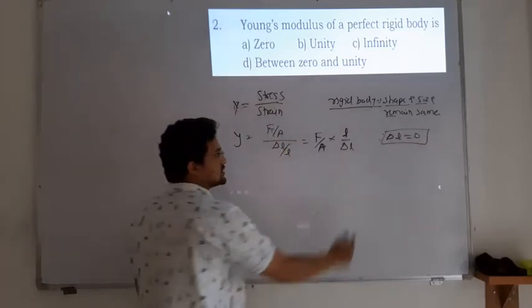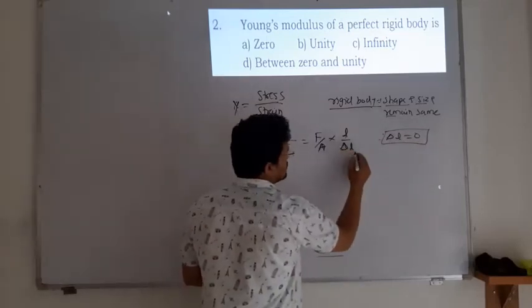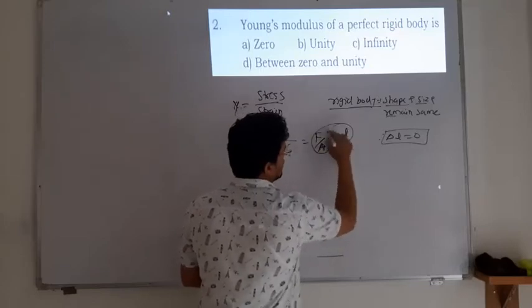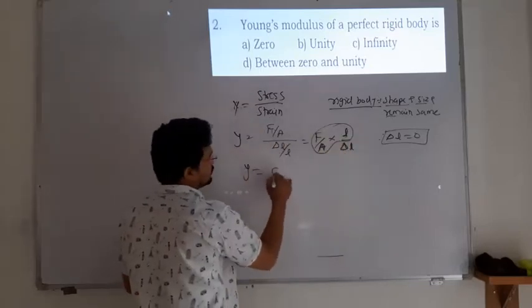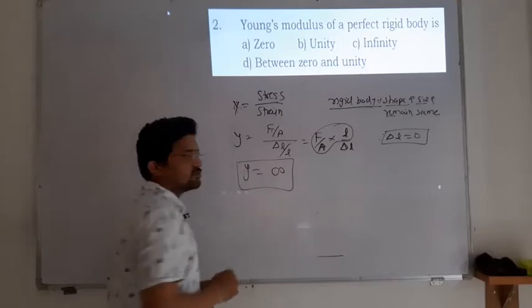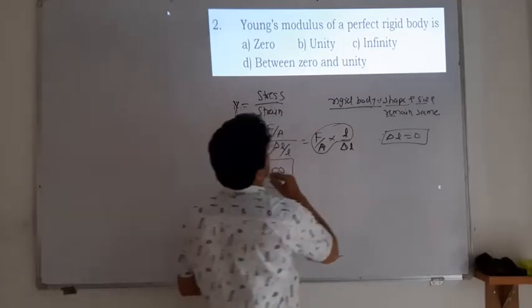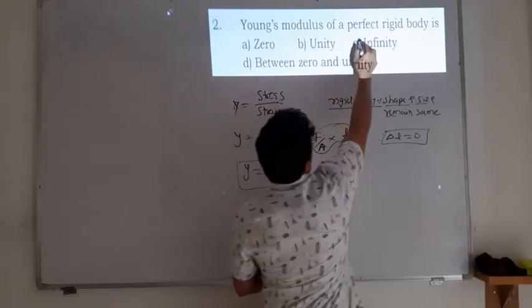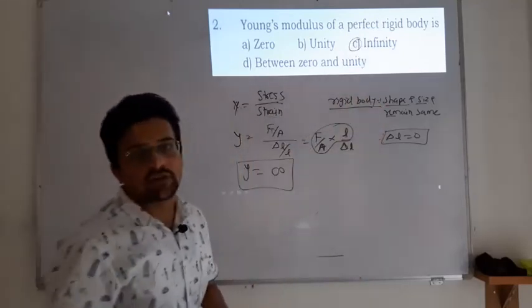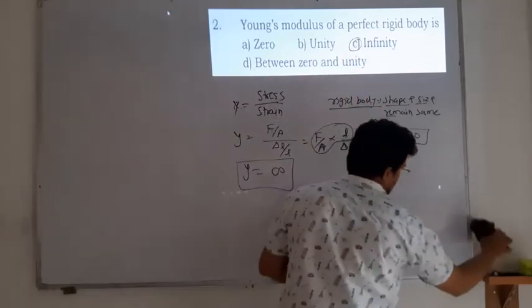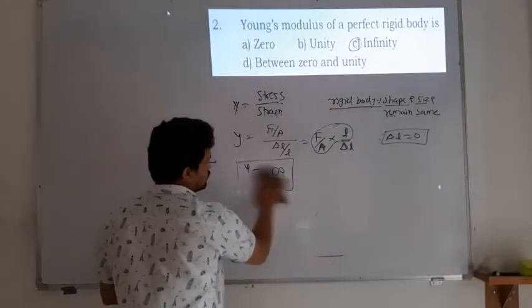Anything divided by 0 gives infinity. So for a perfectly rigid body, Young's modulus is infinity. This is the answer and this is the explanation for that.